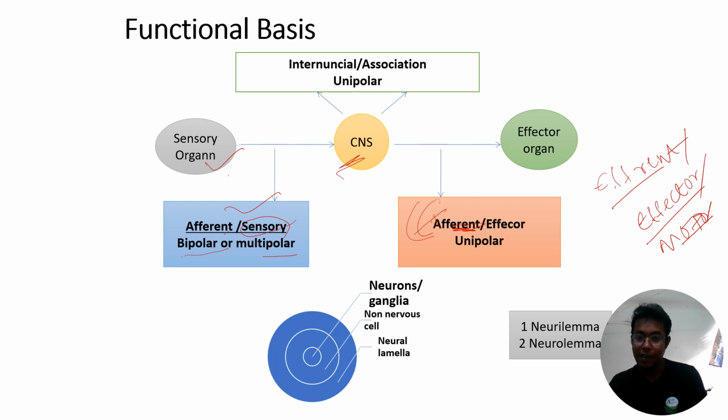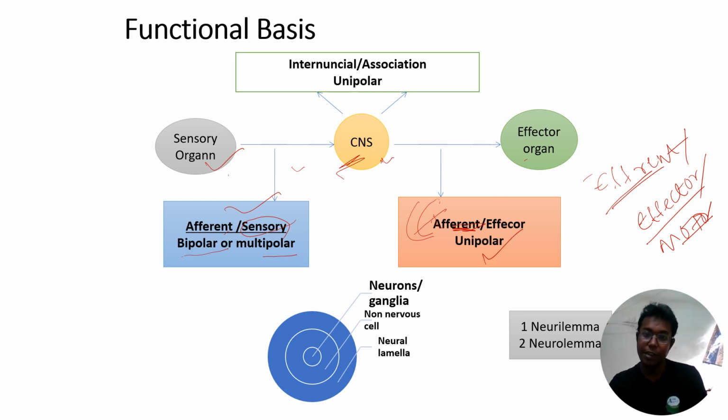Then from the central nervous system, by processing this impulse, whatever command is given by the central nervous system is conveyed to the effector organ through the motor neurons or efferent type of neurons. So most motor neurons are unipolar.